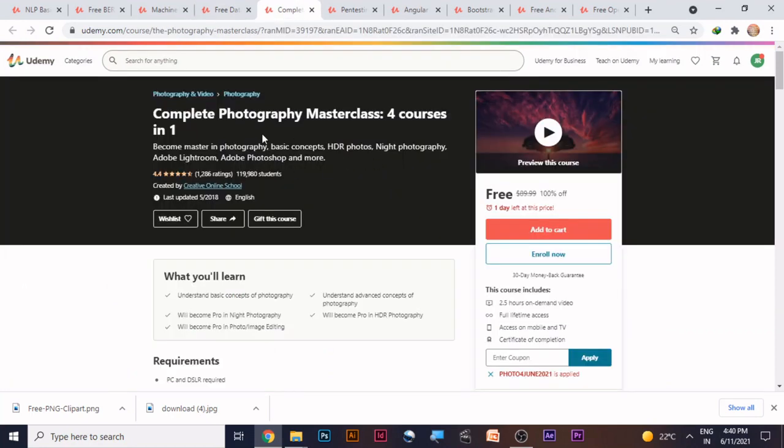Let us go for the next course, Complete Photography Masterclass, 4 courses in one. In this particular course, you will be learning the basic concepts of photography, night photography, and HDR photos. You'll be learning about Adobe Lightroom and Adobe Photoshop. The validity is left for only 1 day.